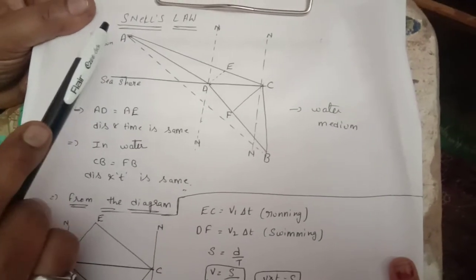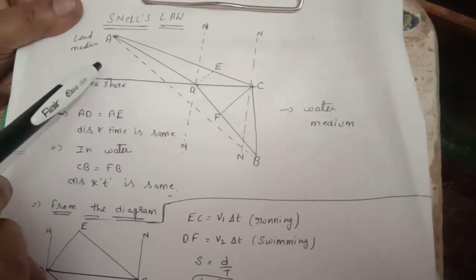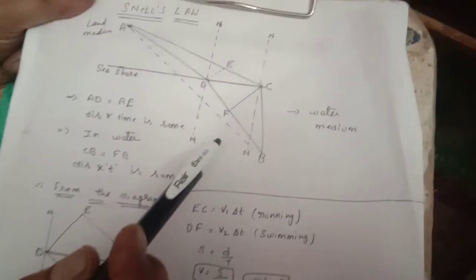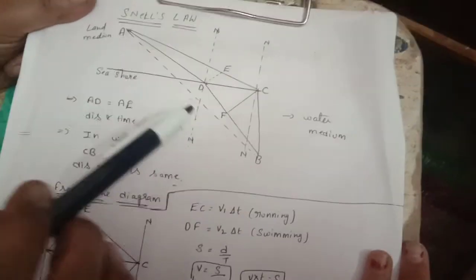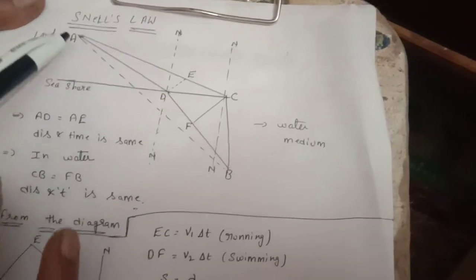Light travels in vacuum at 3 into 10 to the power of 8 meters per second. So compared to the denser medium, light travels faster in the rarer medium, so it is better to travel in the land medium.